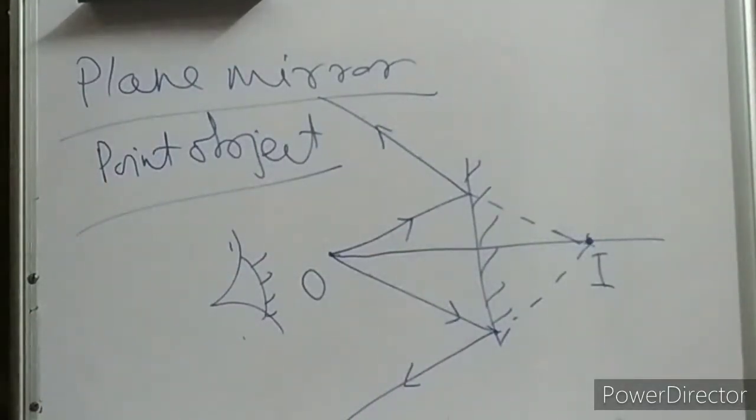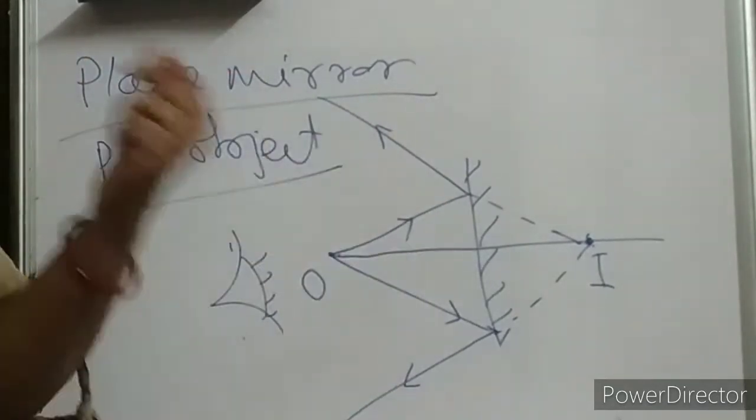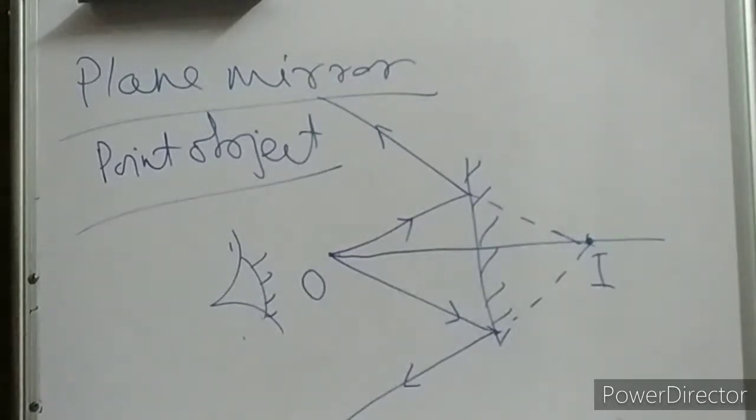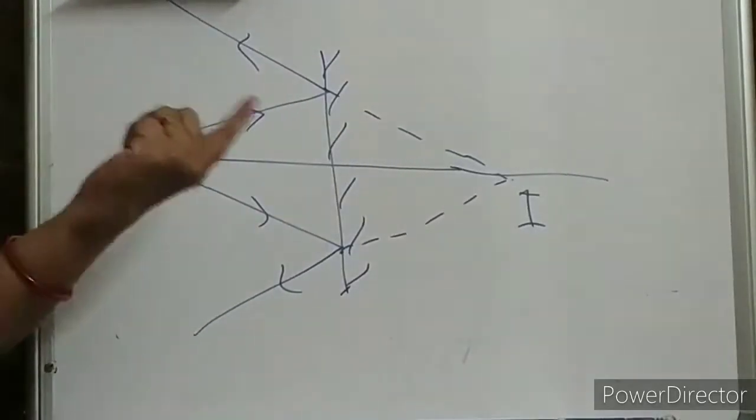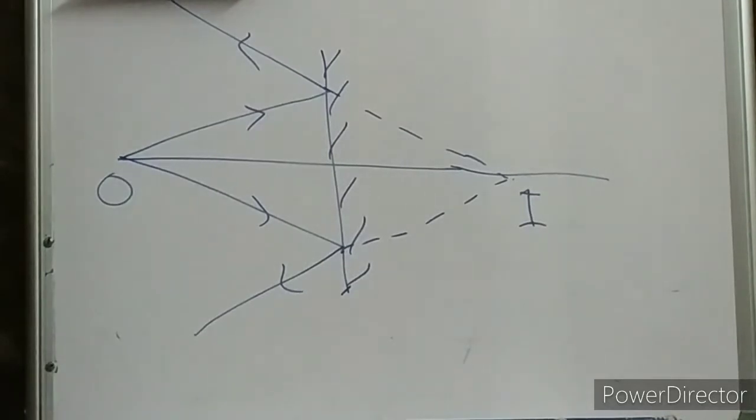So virtually you are getting your image. Is it a real image? Just tell me, children. If it is an actual image, then you are going to get a real image. Since it is only virtually meeting, it will be a virtual image, children. Clear?